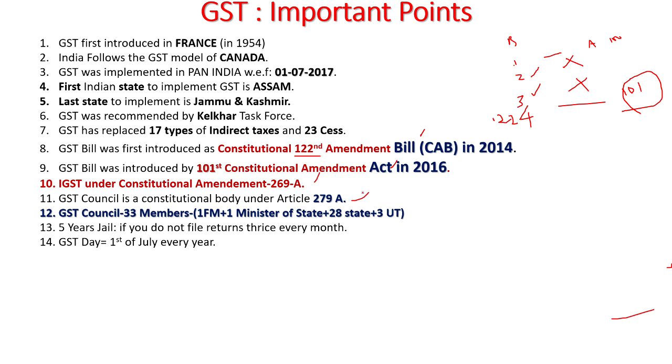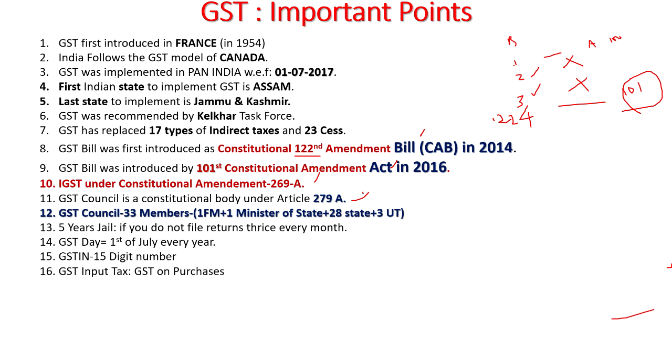And GST day is celebrated on 1st of July every year. GSTIN is a 15-digit number, as we have seen. Input tax is the GST on purchases. Whenever you purchase something, you have to pay GST as a tax, and that is called input tax. This will remain as credit.